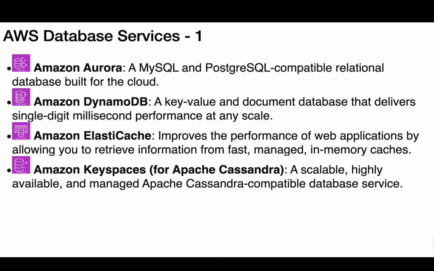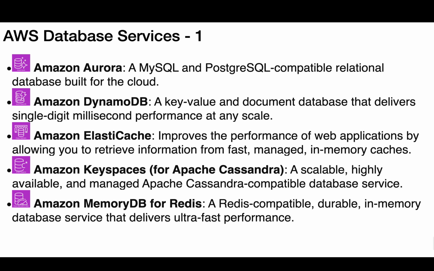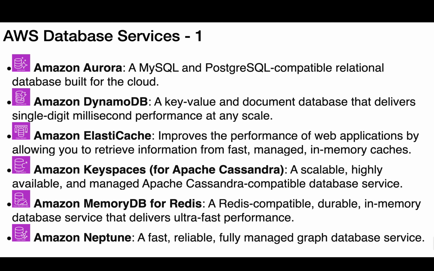Amazon Keyspaces, for Apache Cassandra, a scalable, highly available, and managed Apache Cassandra-compatible database service. Amazon MemoryDB for Redis, a Redis-compatible, durable, in-memory database service that delivers ultra-fast performance. Amazon Neptune, a fast, reliable, fully managed graph database service.